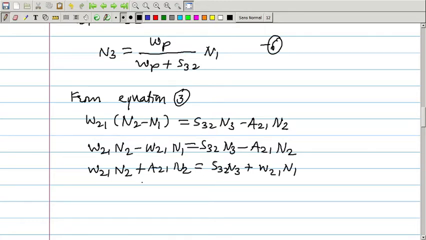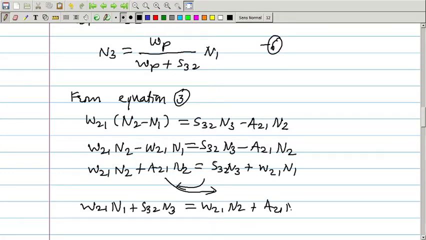If you rewrite, with this term on this side and this term on this side, for simplicity, I can write W21 into N1 plus S32 into N3 is equal to W21 into N2 plus A21 into N2.